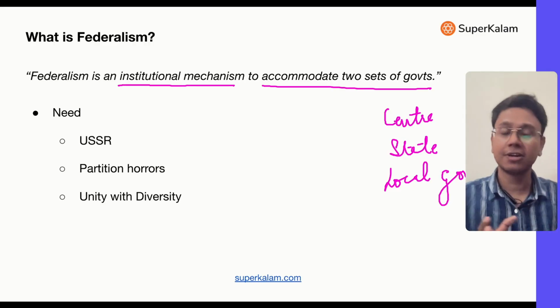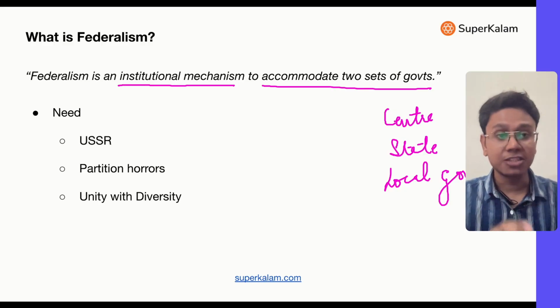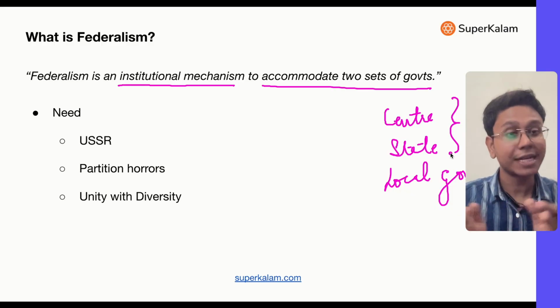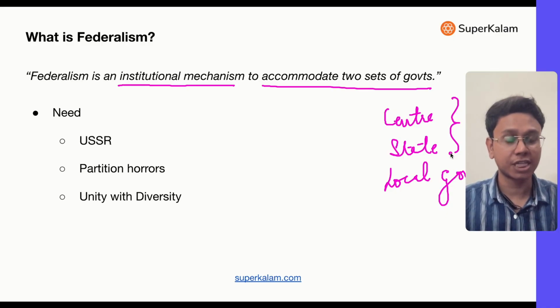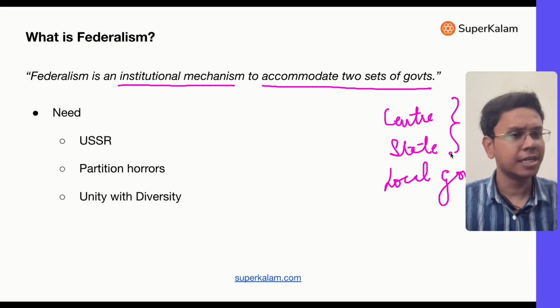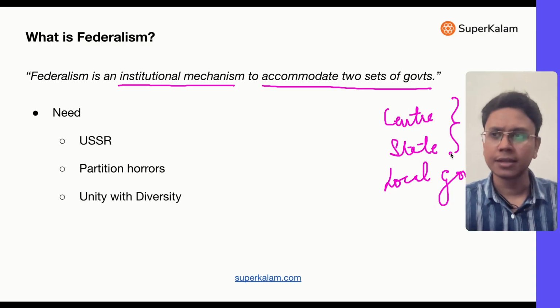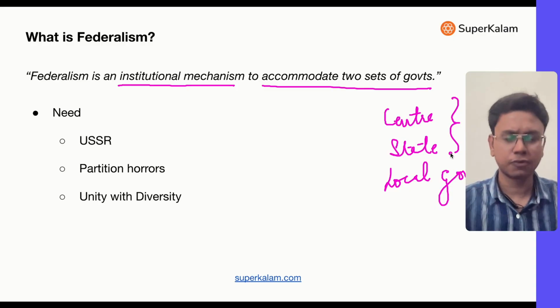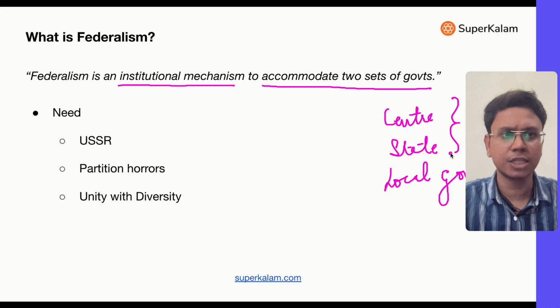Now, local governments I'll cover in further videos, but the essence of federalism is that these two organs, center and state, are accommodated. They are somewhat independent also. They function in an independent manner. They do not rely on one another for their functioning. So this is basically the structure. And in India, you must be knowing that we have a government at the center headed by the Prime Minister. Then in the state, whatever state you belong to, there is a government headed by a CM. So this is a structure which we always read about, always discuss in news.